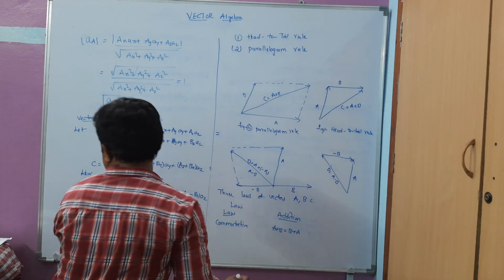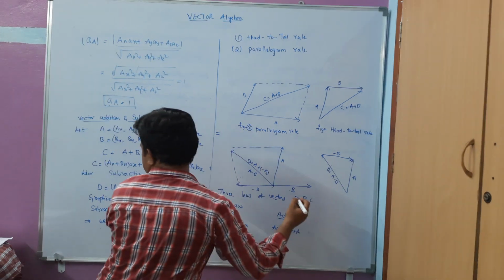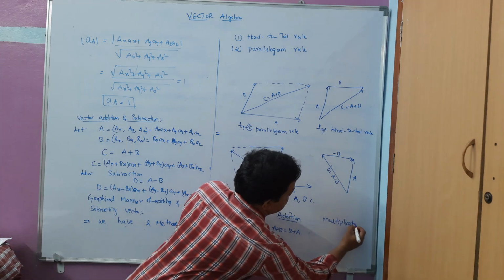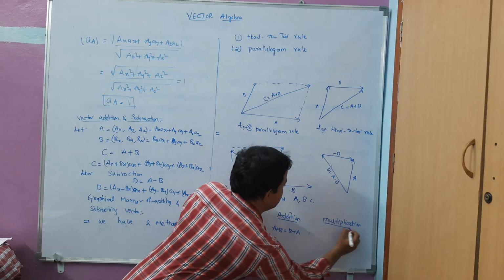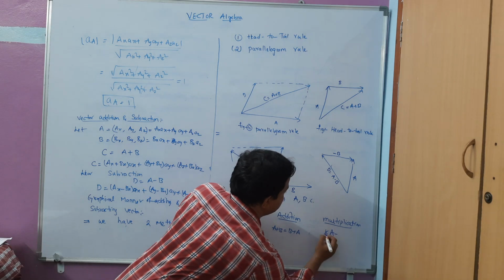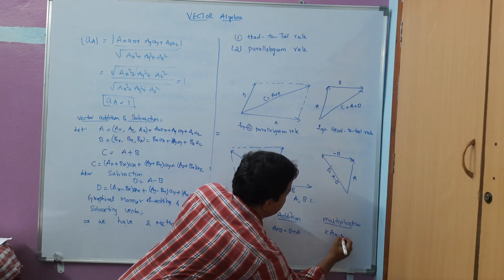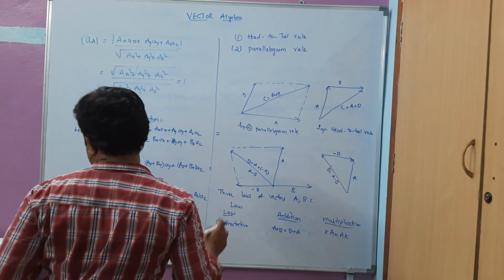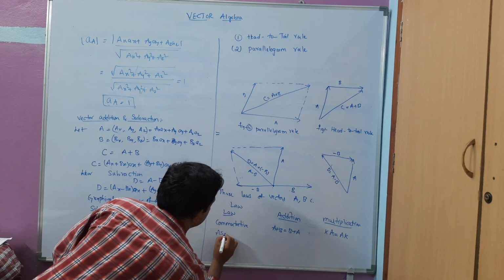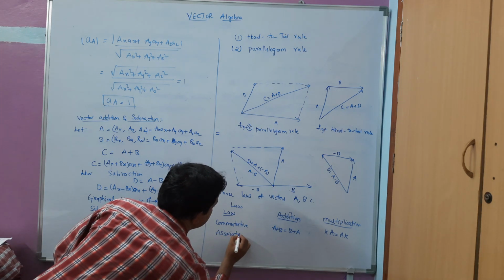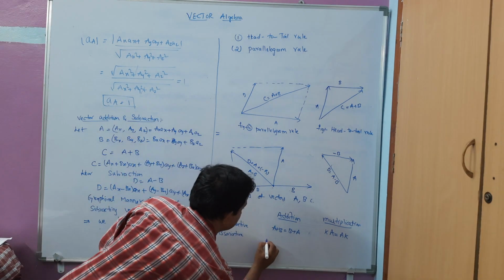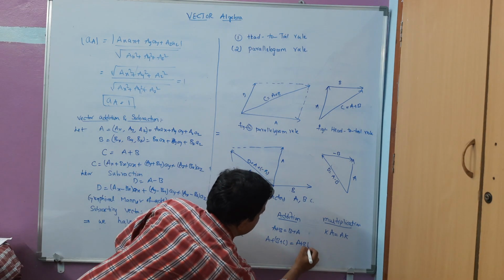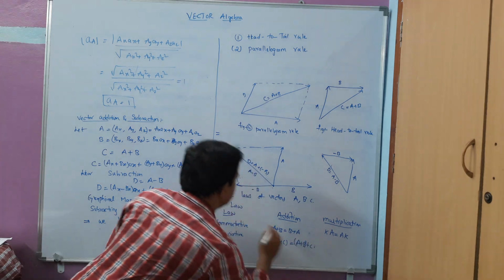It doesn't change here. And I can write here for the multiplication: if I take k into vector A, where k is a scalar, I can write A into k, that is, the product is the same. Next, the associative law will give me A plus B plus C is equal to A plus B plus C, so both are the same here.